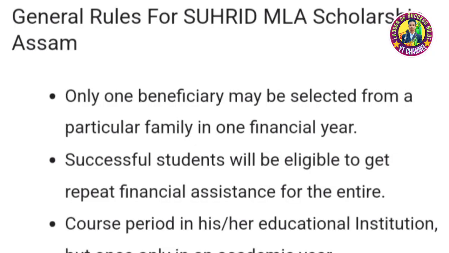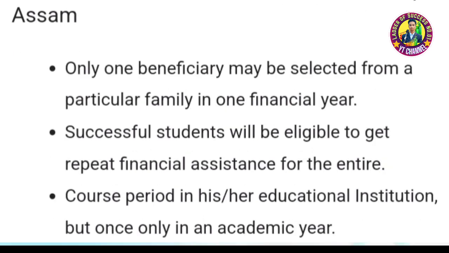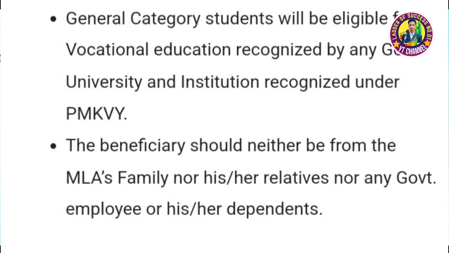General rules for SUHRID MLA Scholarship Assam. Only one beneficiary may be selected from a particular family in one financial year. Successful students will be eligible to get repeat financial assistance for the entire course period in his/her educational institution, but only once in an academic year. General category students will be eligible for vocational education recognized by any government, university and institution recognized under PMKVY. The beneficiary should neither be from the MLA's family, nor his/her relatives, nor any government employee or his/her dependents.